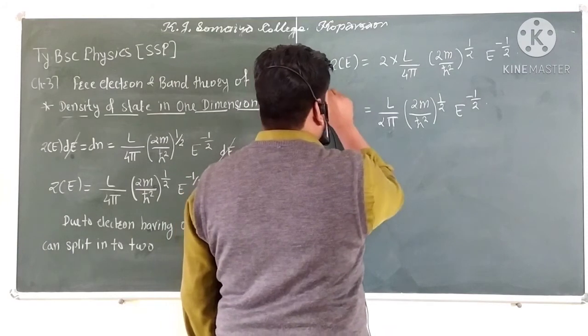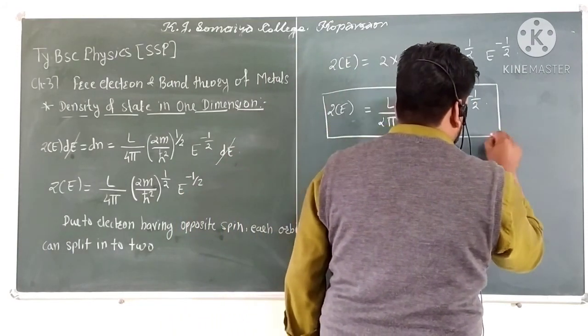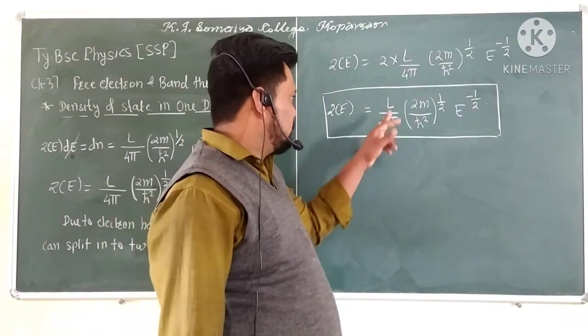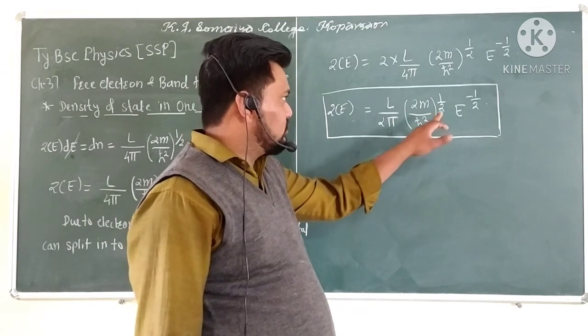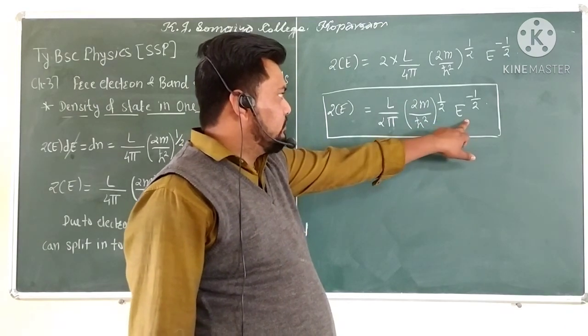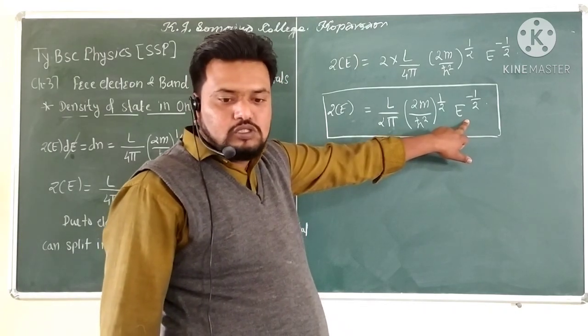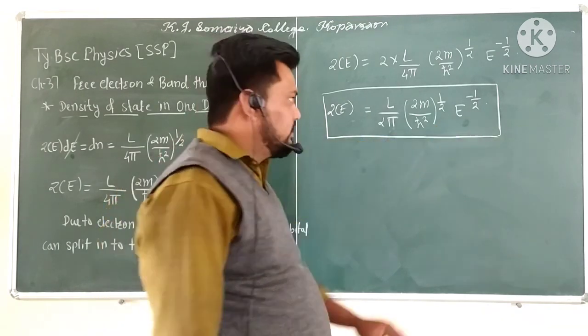And this relation gives the idea that in the density of states, L upon 2 pi is constant, and 2m upon h cross square is also constant. What varies depends upon the energy, which is E to the power minus 1 by 2. So this equation represents the density of states in one dimension.